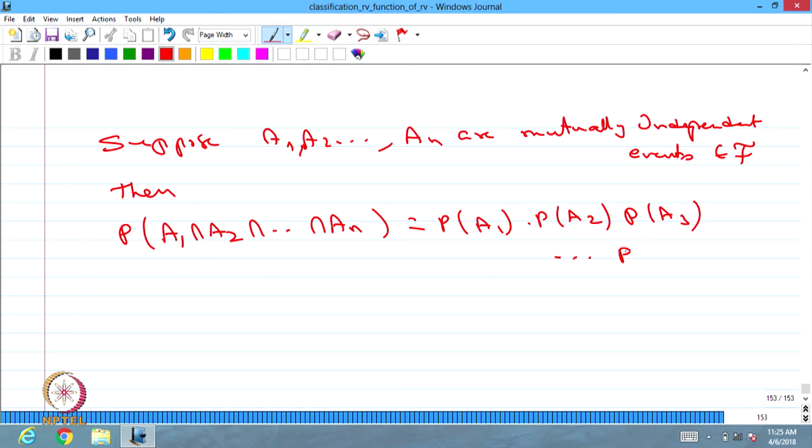The last one is P of An. That means if events are mutually independent, then the intersection probability is the same as the product of individual probabilities. So this can be proved also, but I am just using that result.